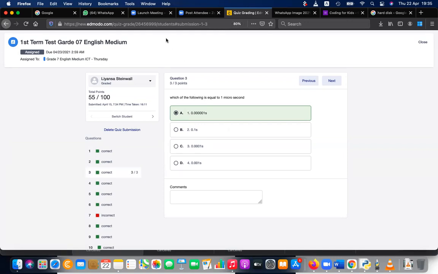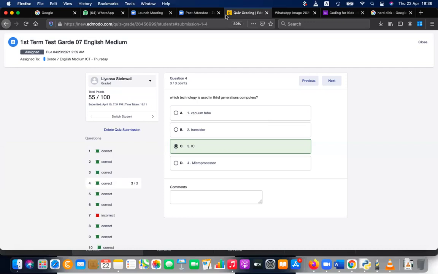Next: which technology is used in third generation computers? What was the technology in the first generation? You have to answer.